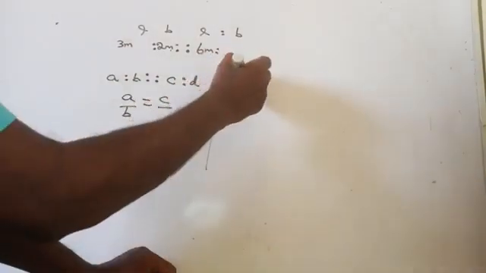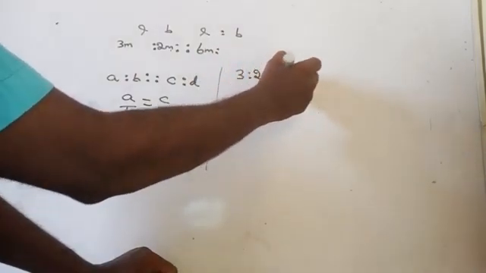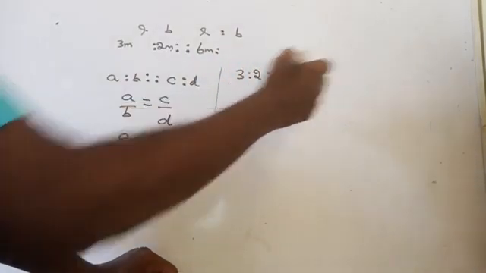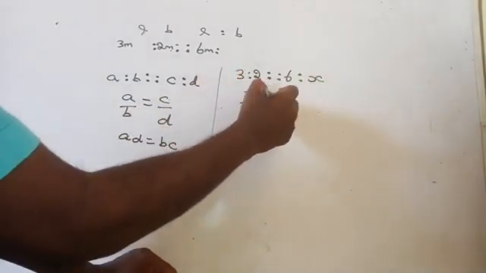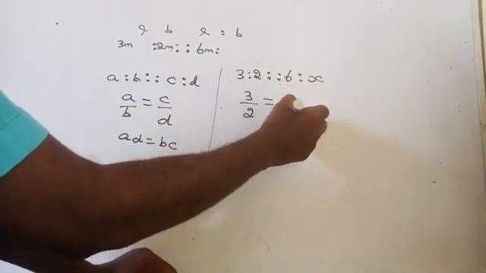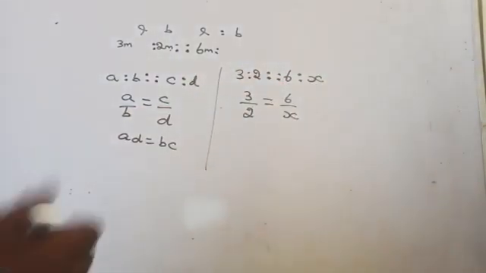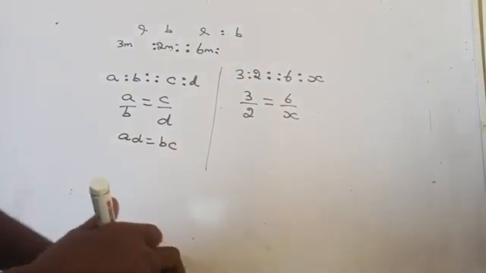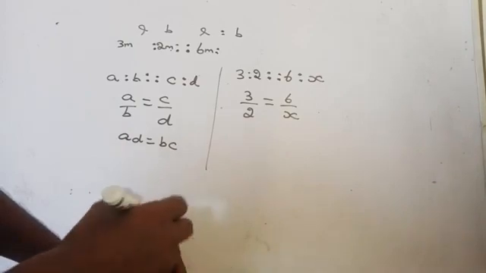So now see, 3:2 is as to 6:x. We don't know that, let it be x. Now 3/2, A is to B, is equal to 6 by x. Are you getting there? Now solve for x. Already you know how to solve the unknown values, right? Already we learned in simple equation.